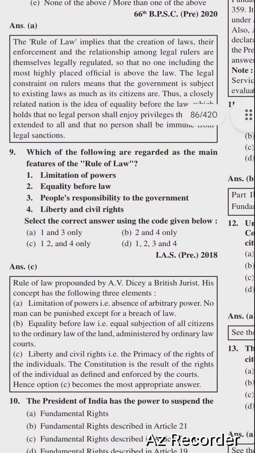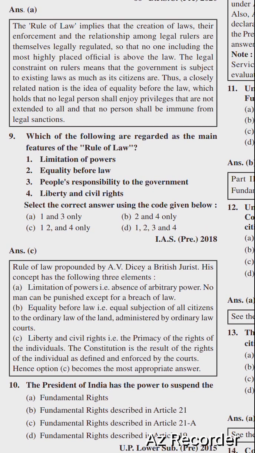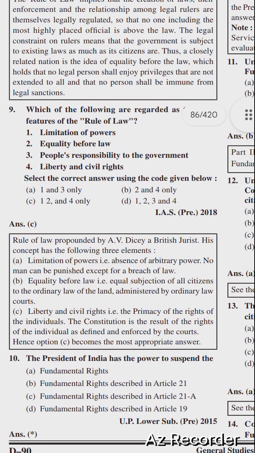So next question is, which of the following are regarded as the main features of the rule of law? Options are limitation of powers, equality before law, people's responsibility to the government, liberty and civil rights. Right option is option number C, limitation of powers and equality before law, and liberty and civil rights.